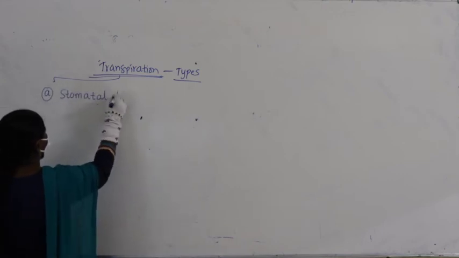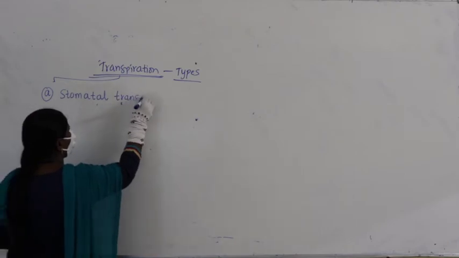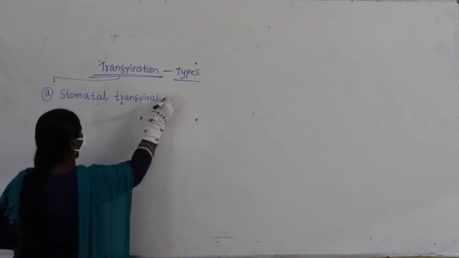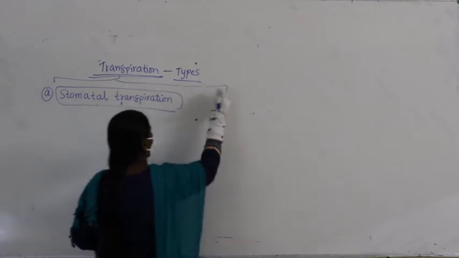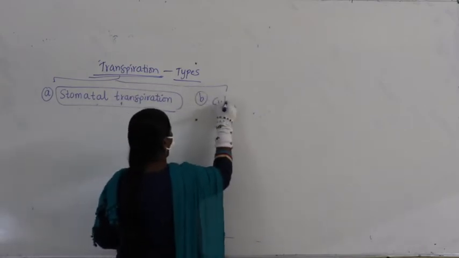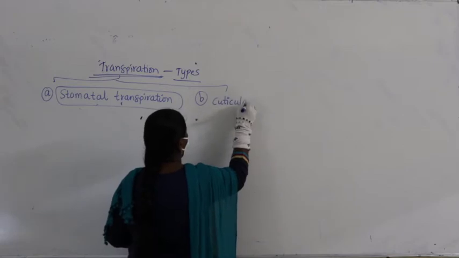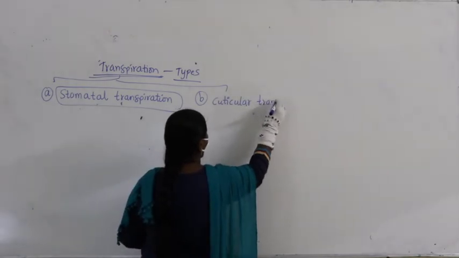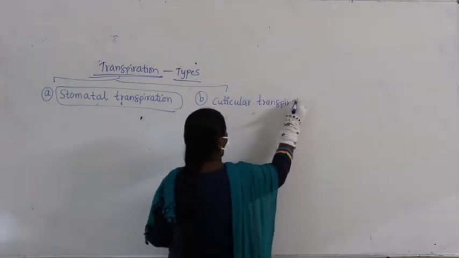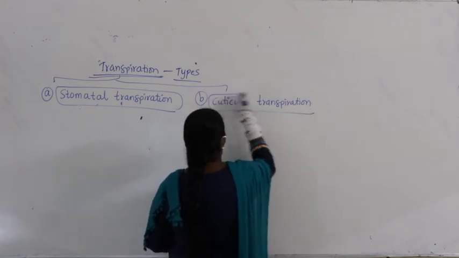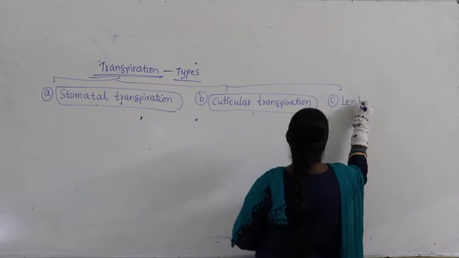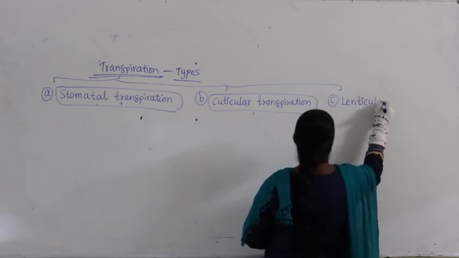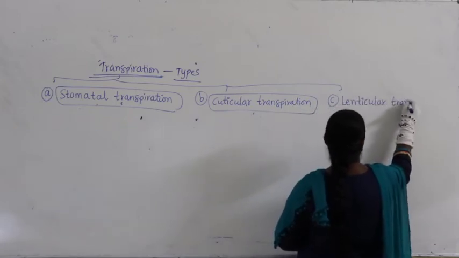Stomatal transpiration, cuticular transpiration, and the next one is lenticular transpiration.